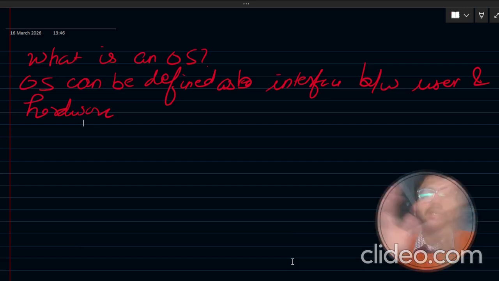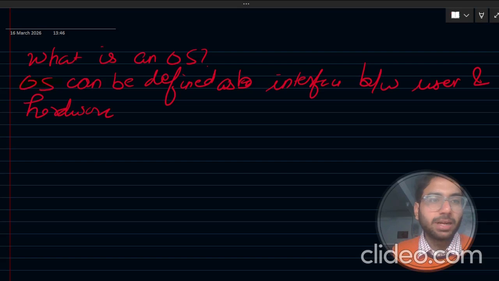In this specific lecture, we are going to study what is an operating system. As the name suggests, an operating system can be defined as the interface between the user and hardware, right? It is the most common definition that is given in books. What do you mean by interface? Interface is basically a mediator, right?